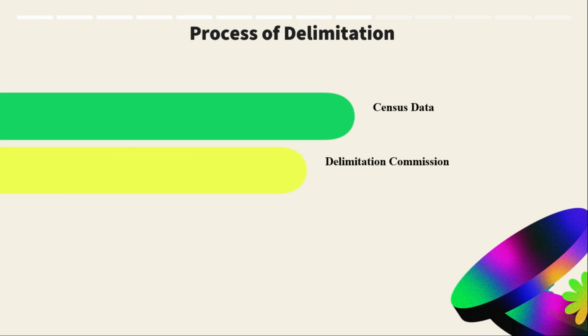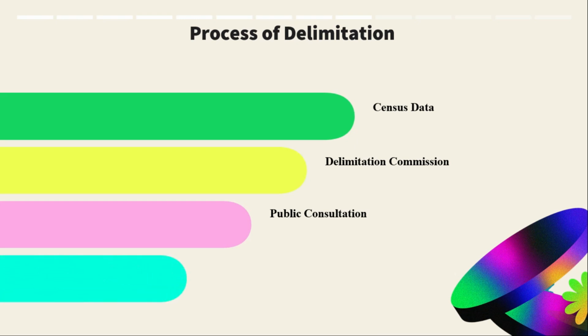Then there is public consultation: a draft proposal is published, and objections or suggestions are invited. Finally, the final order: after considering the feedback, the commission finalizes the boundaries. The order is binding and cannot be challenged in court.